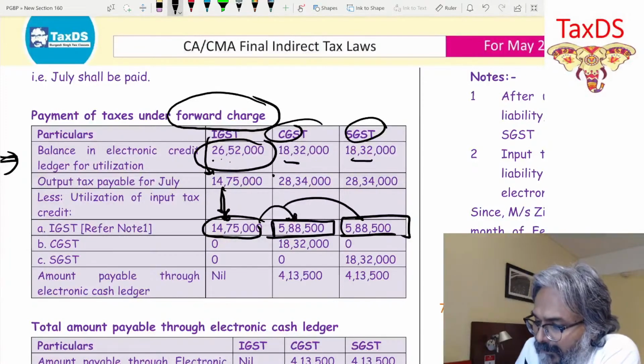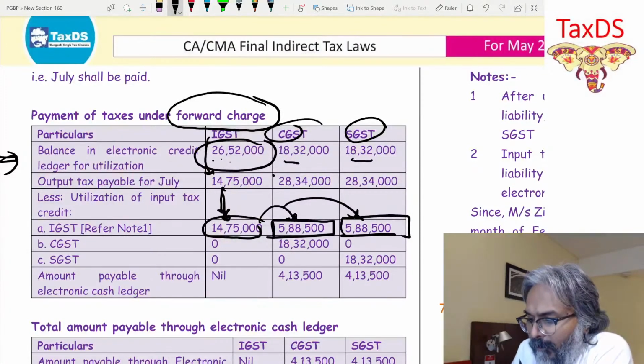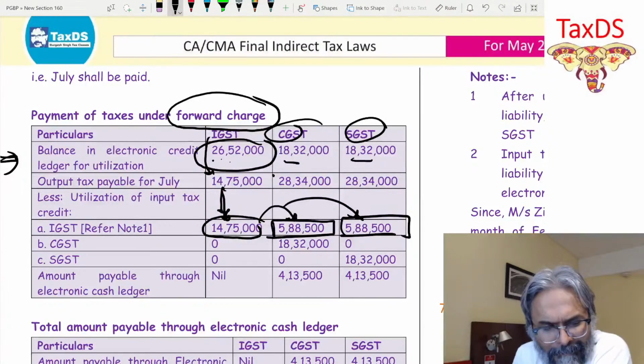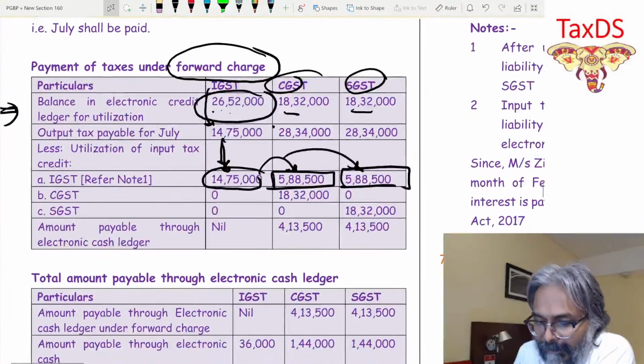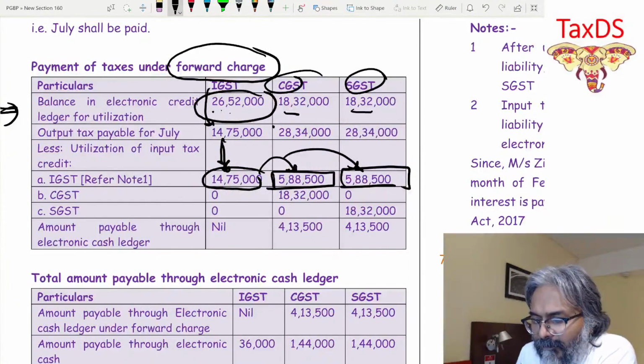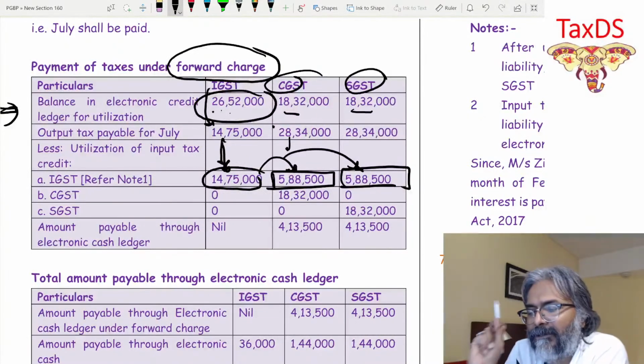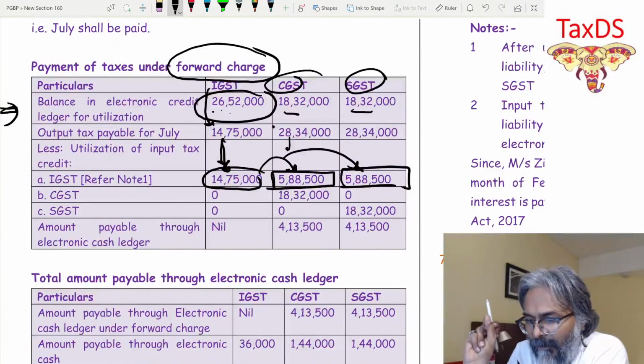And that is the reason why, since it doesn't matter, I am taking half and half. I'm distributing equally in this case. Now after distributing equally, students, the balance liability is there. Now how much is the balance from CGST and IGST? 18,32,000 is still there to be paid out.